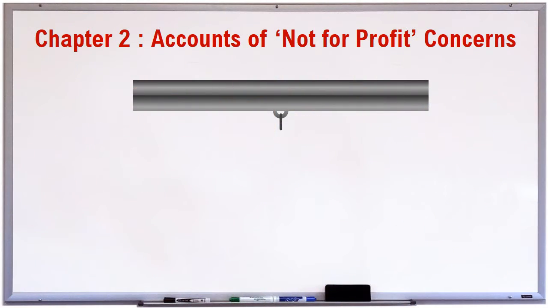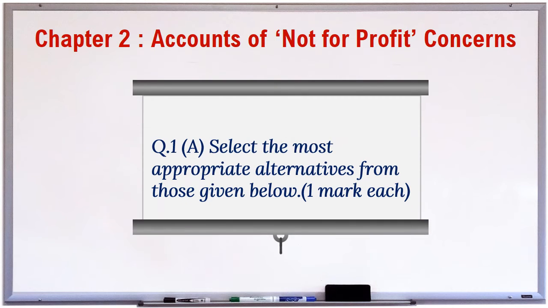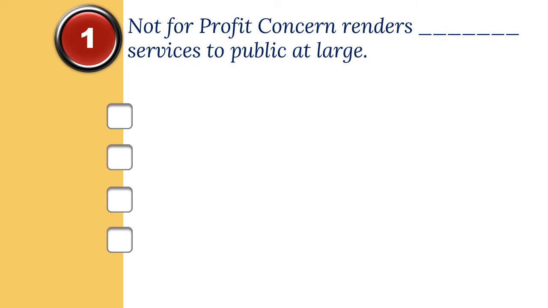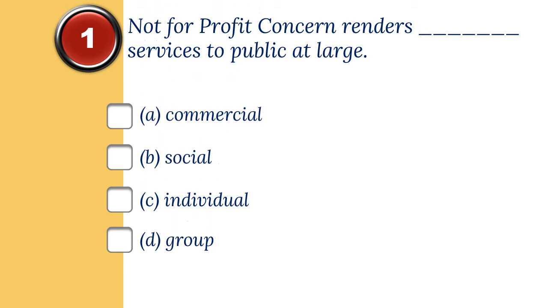Chapter 2. Accounts of not-for-profit concerns. Question 1. A. Select the most appropriate alternatives from those given below. 1 mark each. 1. Not-for-profit concern renders dash services to public at large. The options are A. Commercial, B. Social, C. Individual, D. Group. And the correct option is B. Social.